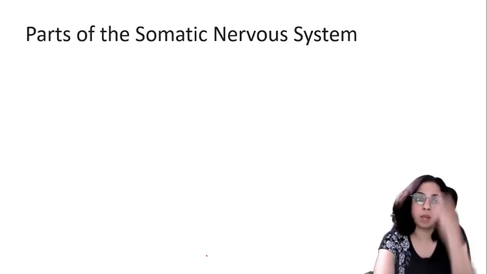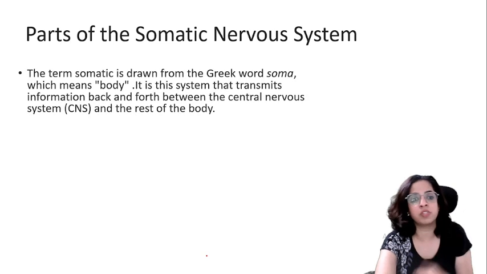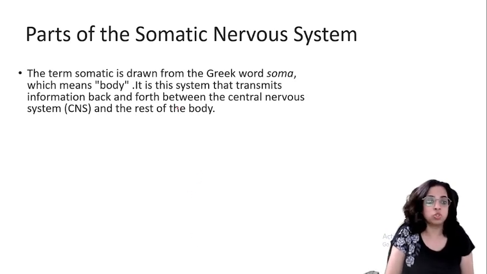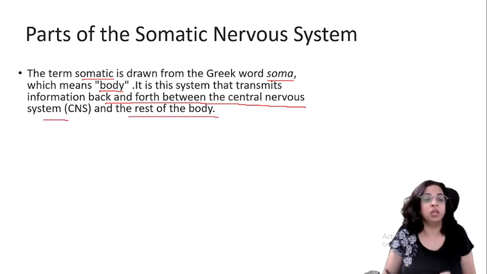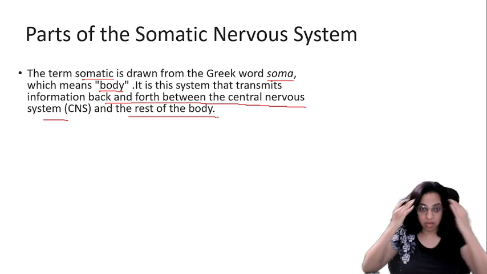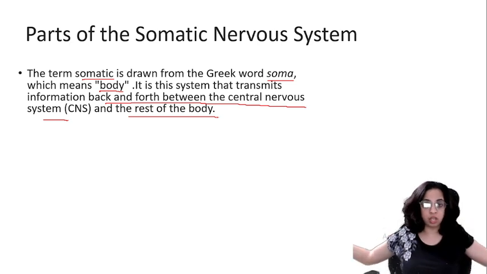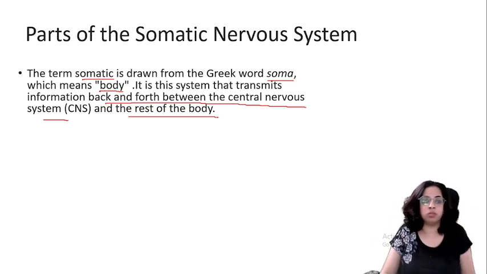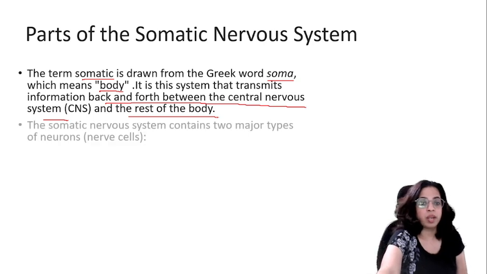So let's talk about the somatic nervous system, and its parts. Where did the term somatic come from? The term somatic is drawn from the Greek word soma, which means body. It is this system that transmits information back and forth between the central nervous system and the rest of the body. Carrying information from the central nervous system to the rest of the body, and bringing it back from there, is under the somatic nervous system.